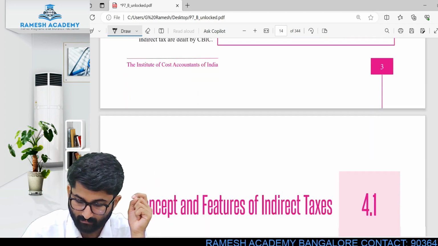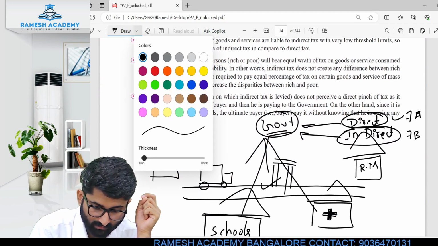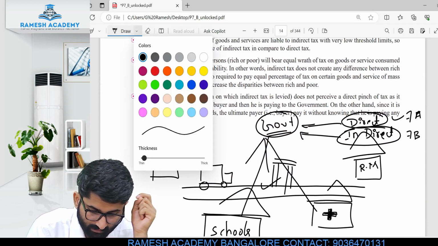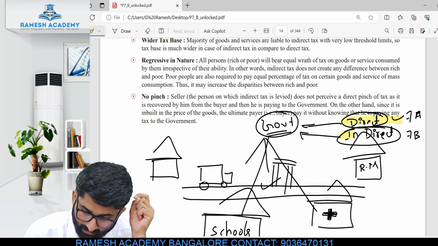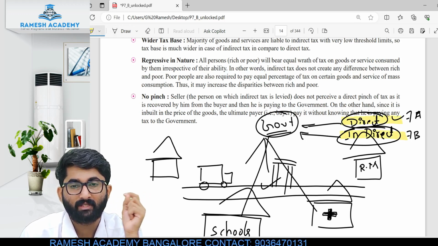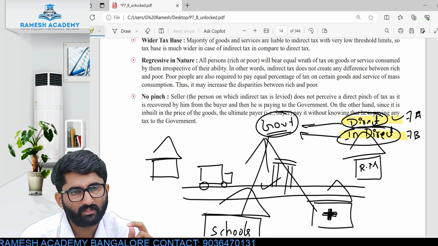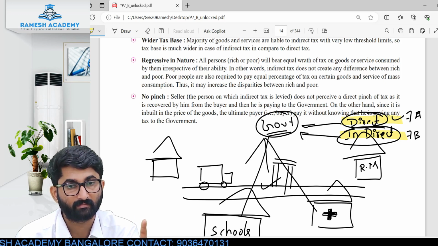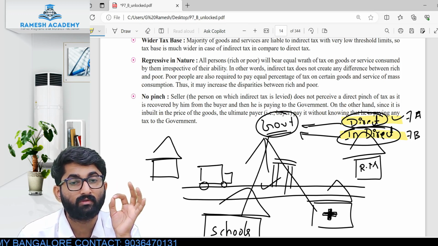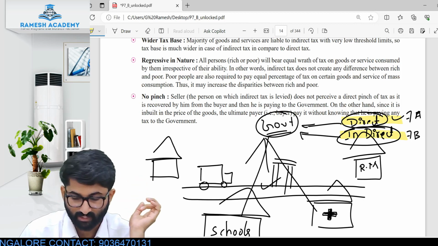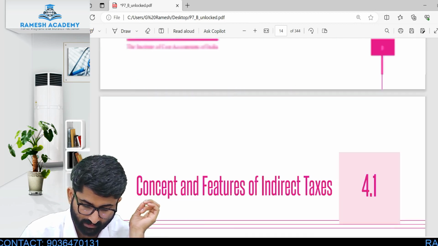Sir, direct tax and indirect tax, these two sources which are there, is it compulsory, sir? Yes. It is compulsory, direct and indirect. Even if you don't wish to, even then you have to pay. You must pay to the government even if you don't wish to pay for it. So this is the compulsory one.